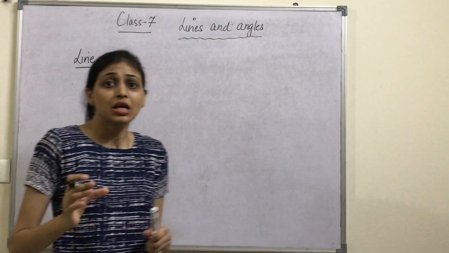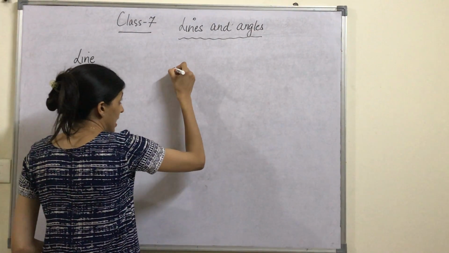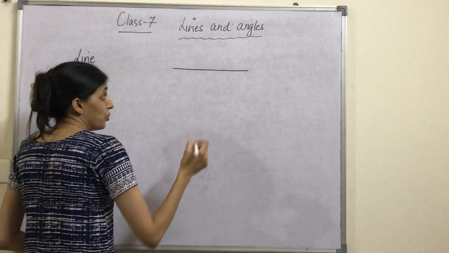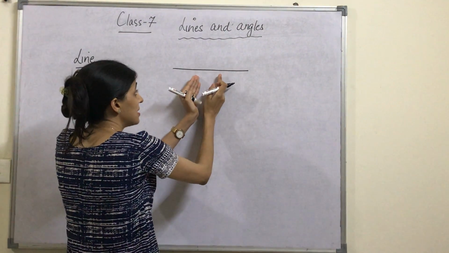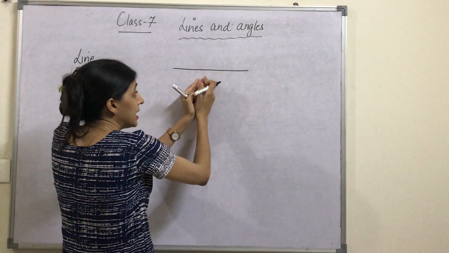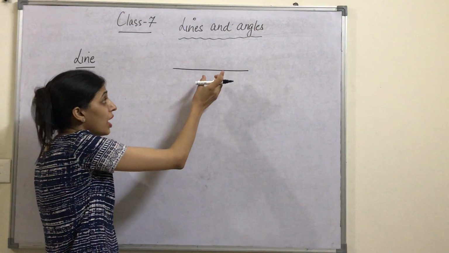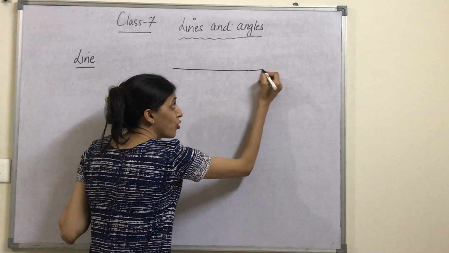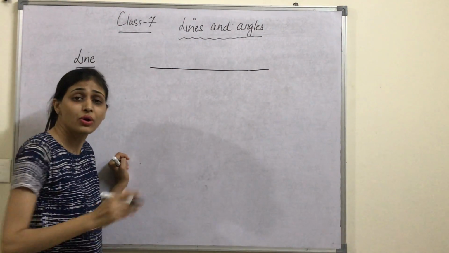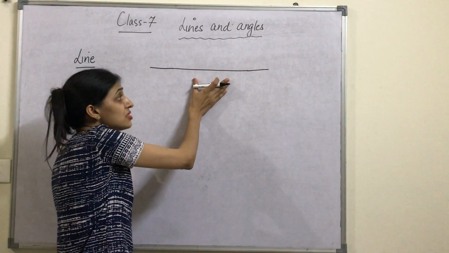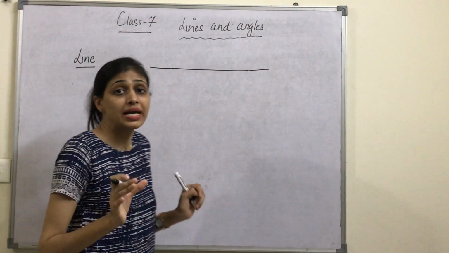A line is something which you can extend in both the directions. Suppose this is a line, this line can be extended in either direction. There is no end to it. So I can extend it from this point also, and from this point also, endlessly. There is no end point to this line. So this is known as a line.